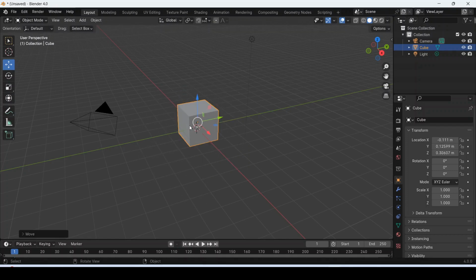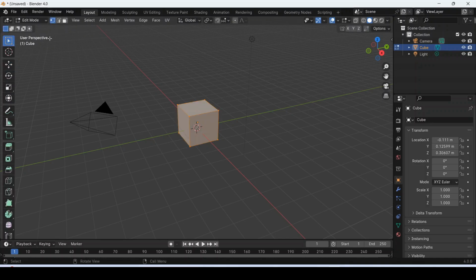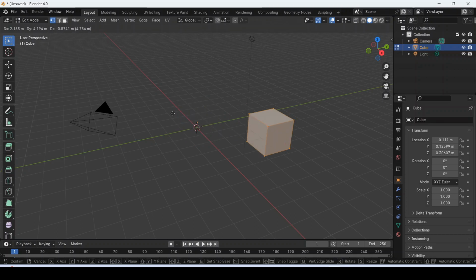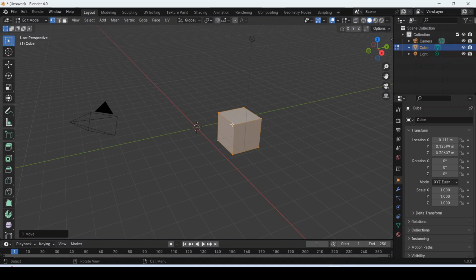And if you are in, press Tab and go to the edit mode. You are now in edit mode. And if you press G, you can move. Also, you can move the vertex. If you press G, you can move that particular vertex.